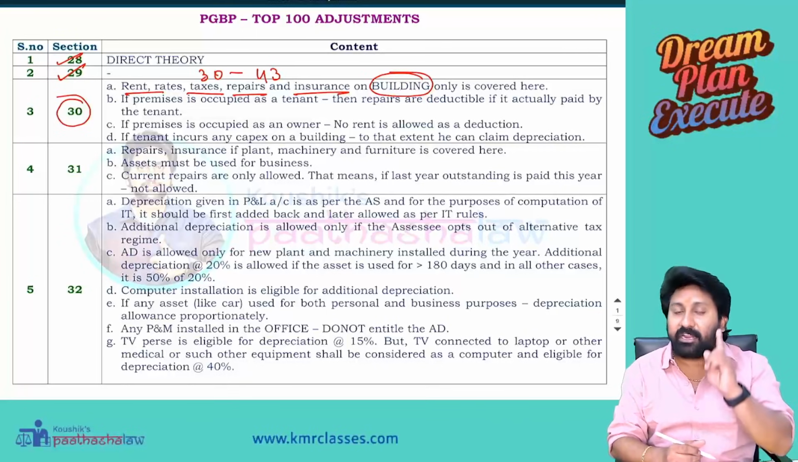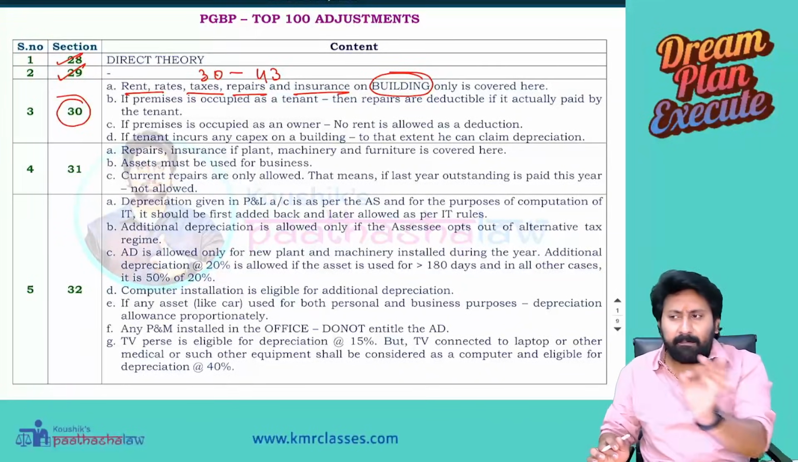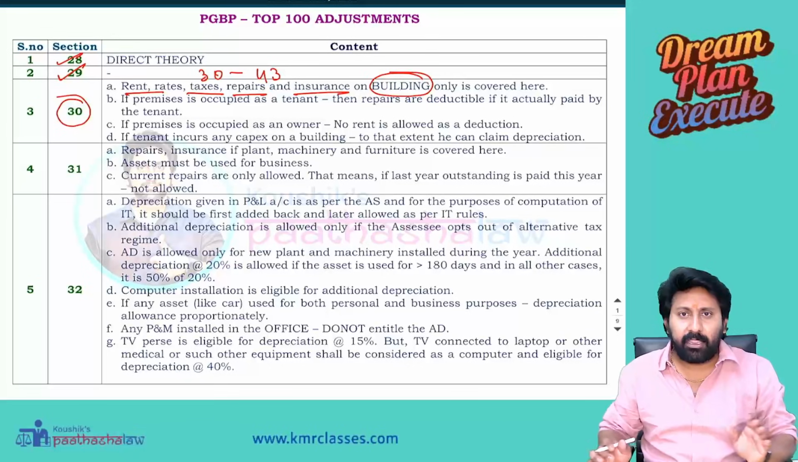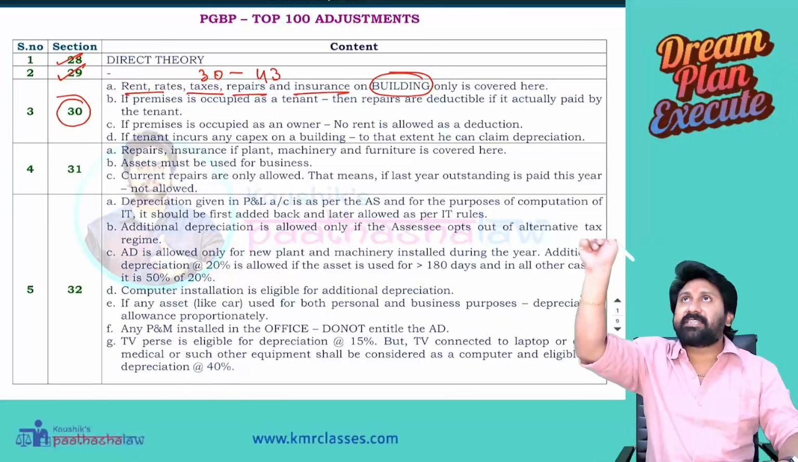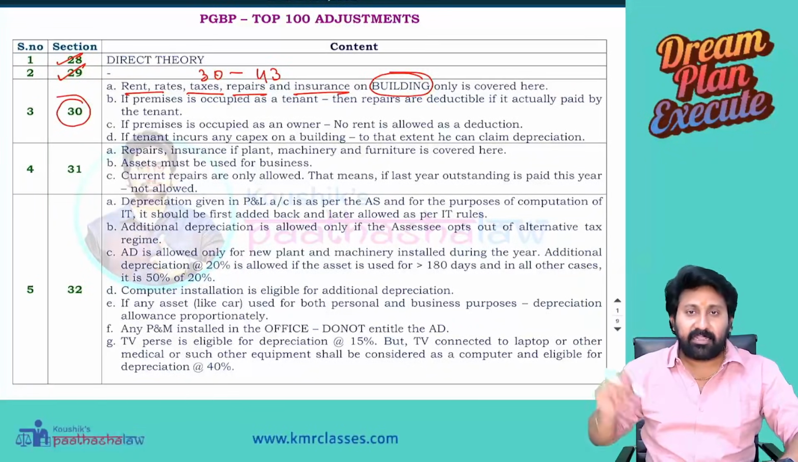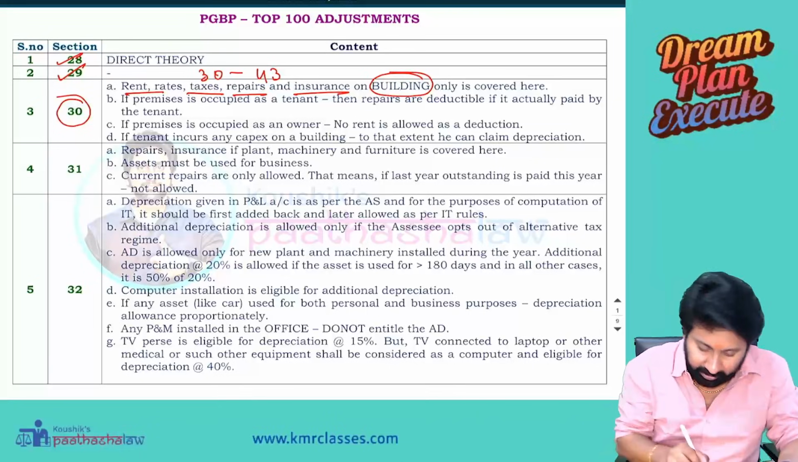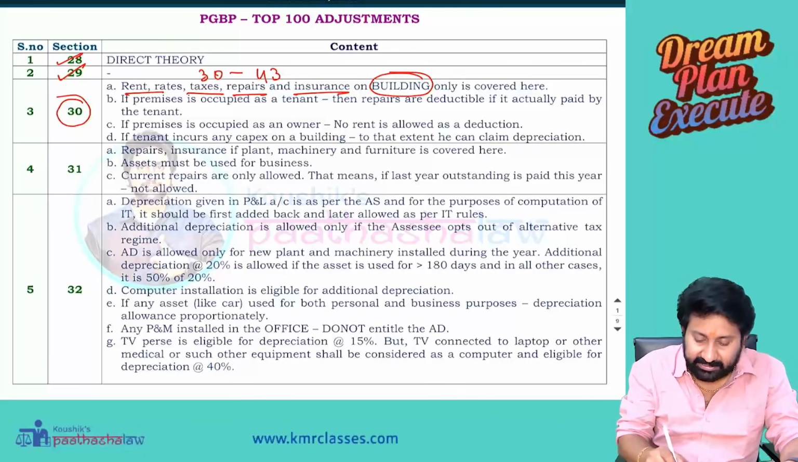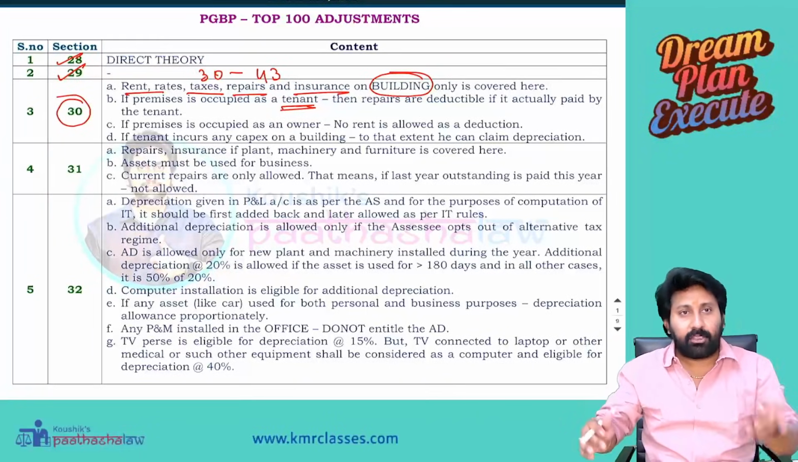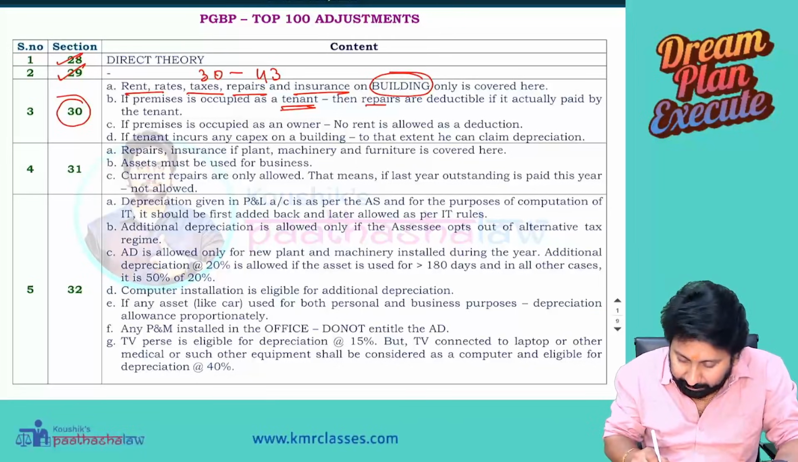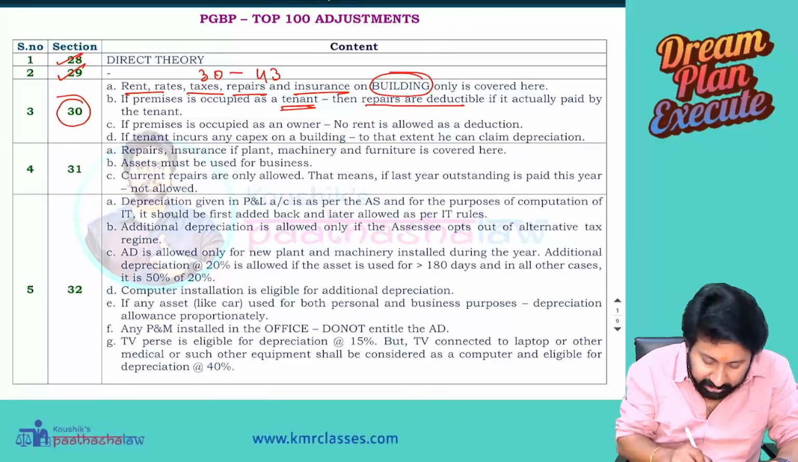So immediately you should remember one thing. If a repairs adjustment on a building comes in the exam, immediately in your mind you should get, okay, there is a section called section number 30, and it should go to that section. If the premises is occupied as a tenant, meaning there is a building you occupy as a tenant, then repairs are deductible if actually paid by the tenant.